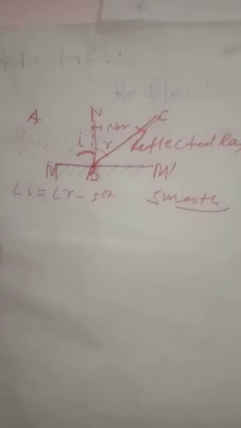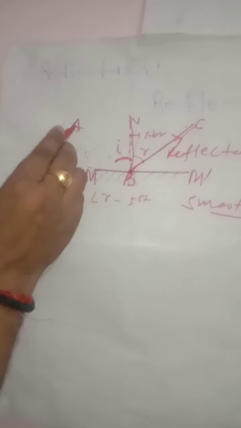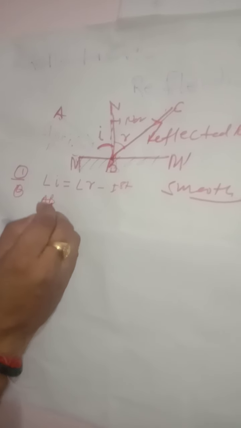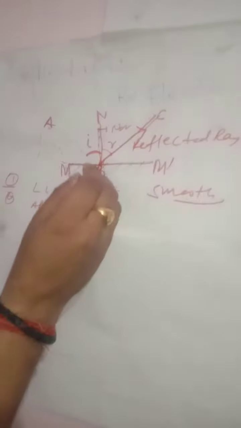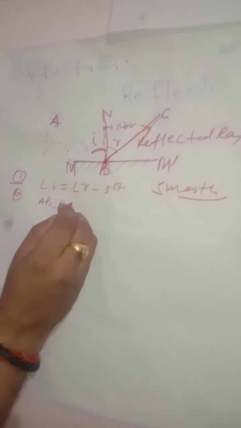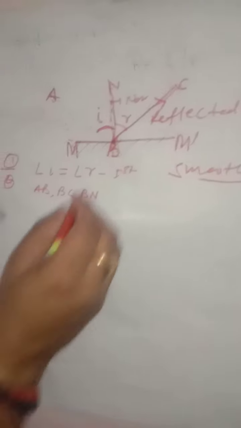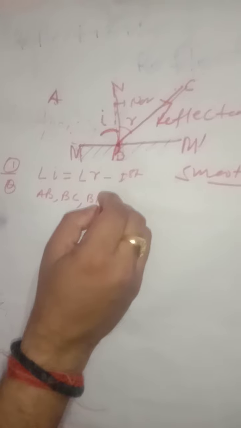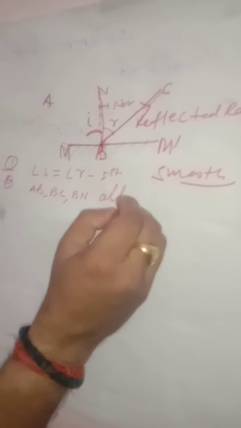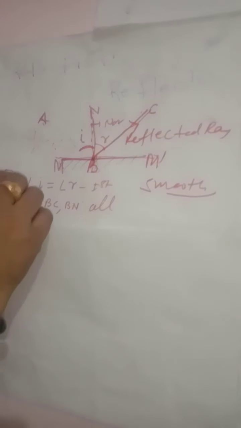Second one is that the incident ray, that is AB, the reflected ray, that is BC, and the normal BN at the point of incidence B all lie in the same plane M and M dash. So these are the two laws of reflection.